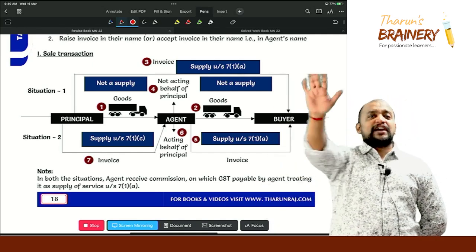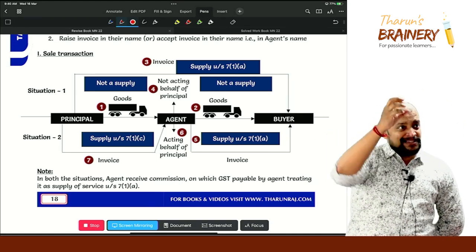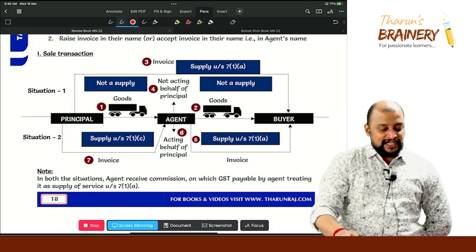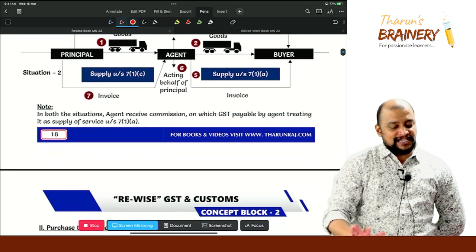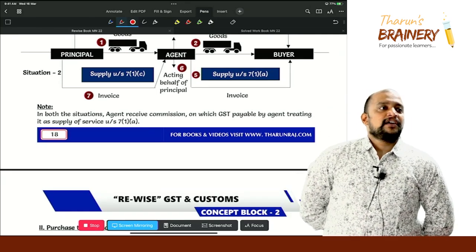So about that we are not discussing here. Here we are talking about goods. But in both the cases he gets a commission. On that commission, GST is payable by agent, treating it as supply of service under 7.1a. See the note. Understood here?